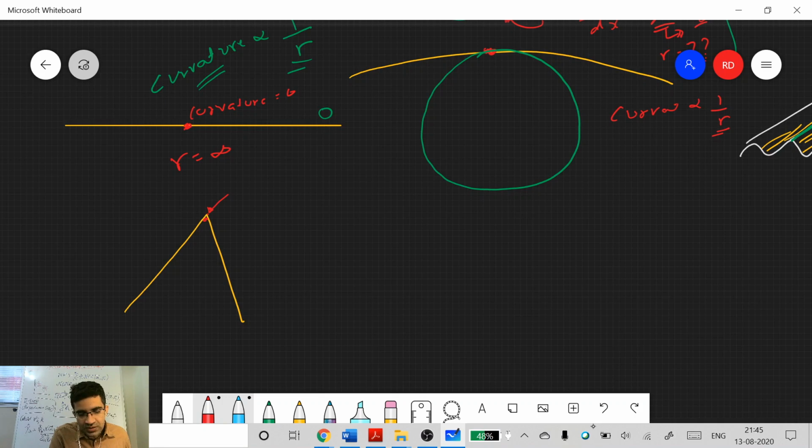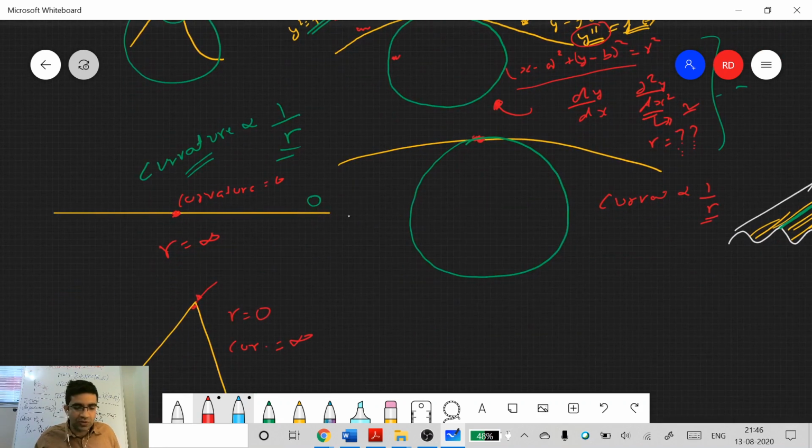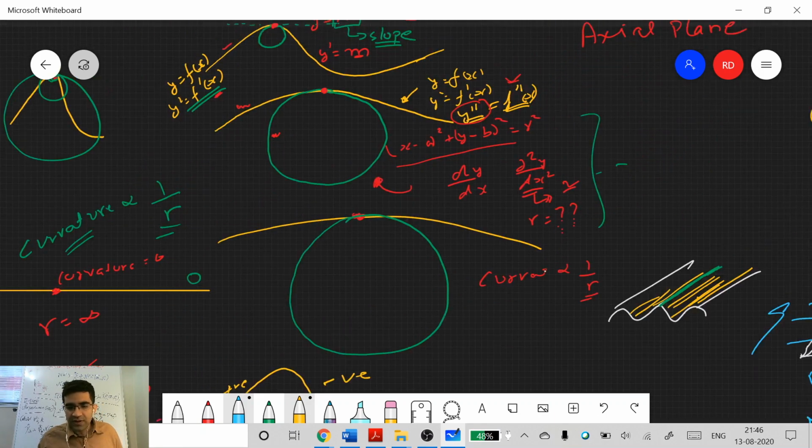Yes, so the radius should be, actually first you define, radius will be 0, and curvature equal to infinite. Mathematically speaking, curvature is not even defined here, because to define curvature mathematically, the function has to be differentiable at this point, but this function is not differentiable at this point. So we just say curvature is almost infinite at this point, because your slope is suddenly changing at one particular point. So there is no distance that it has to cover. It is not changing slowly from positive slope to negative slope, but suddenly. Okay. So this is how you define curvature.